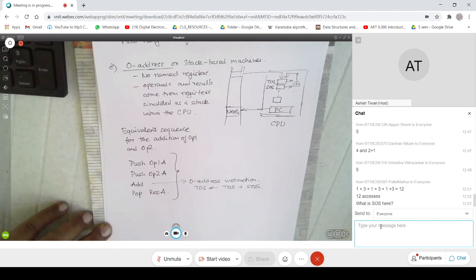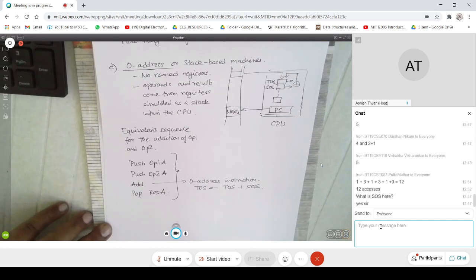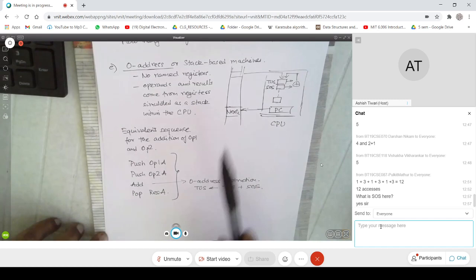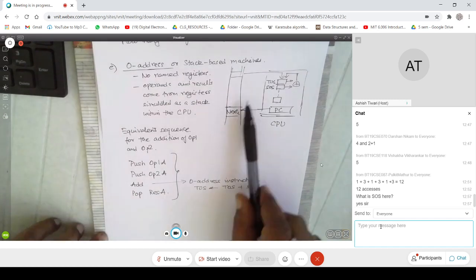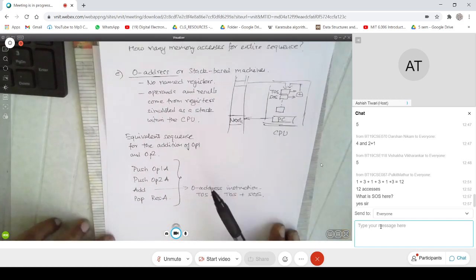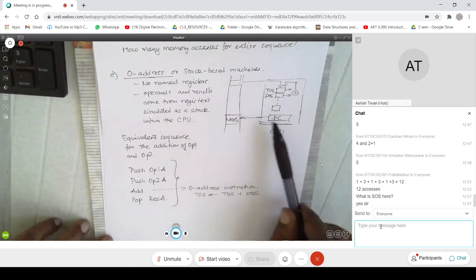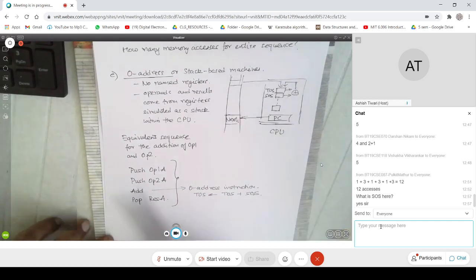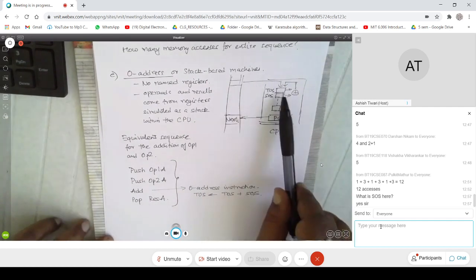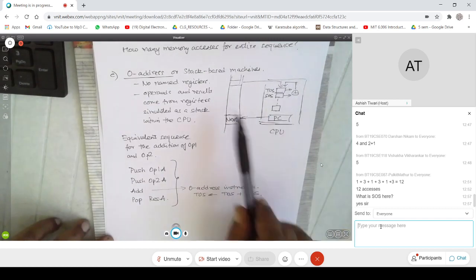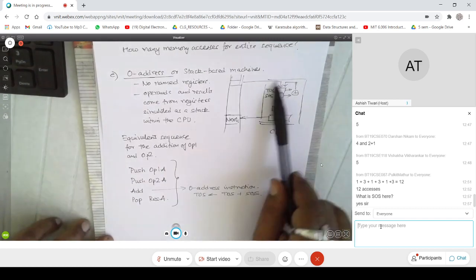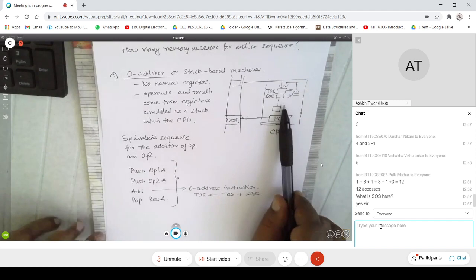Is it fine, Pulkit? Yeah, right. So top of stack, second of stack, which means the second location. Anyway, usually when we talk about the stack, it is an area in memory which is simulated as a stack. There is a register called SP which points to it. But mind you, this is a stack of registers. This is not memory, right? This is usually supposed to be within the CPU.